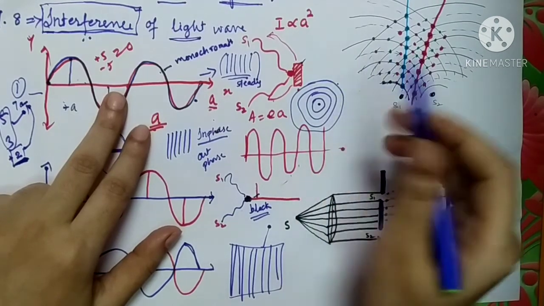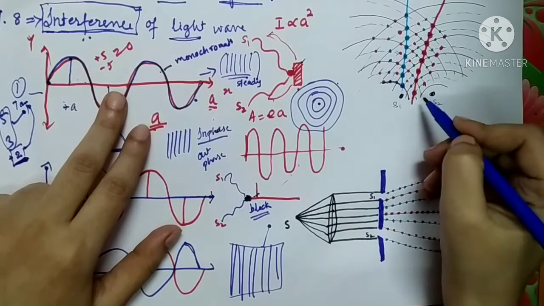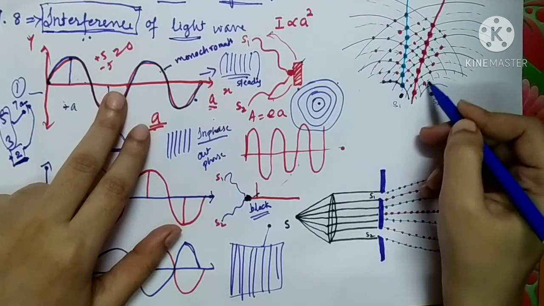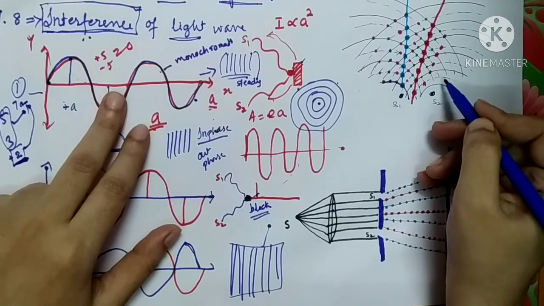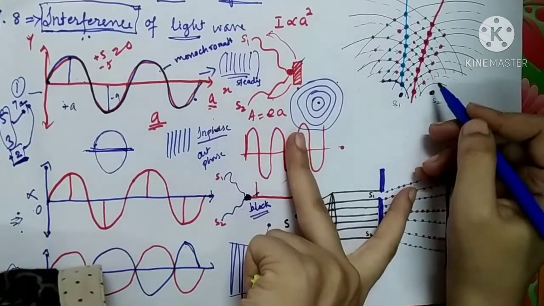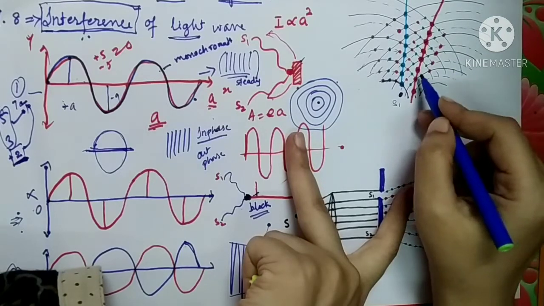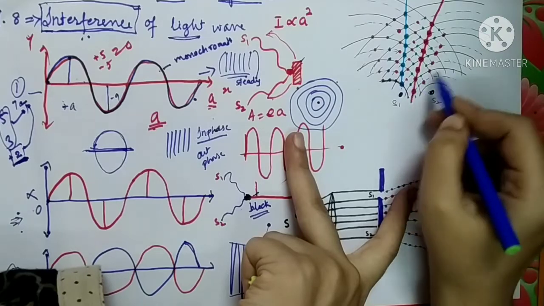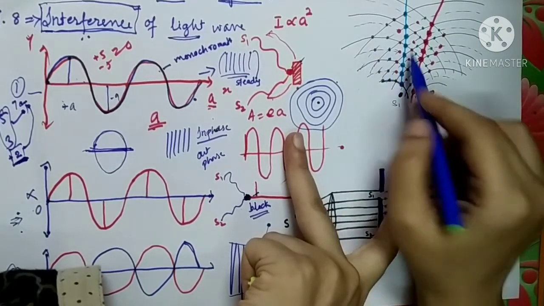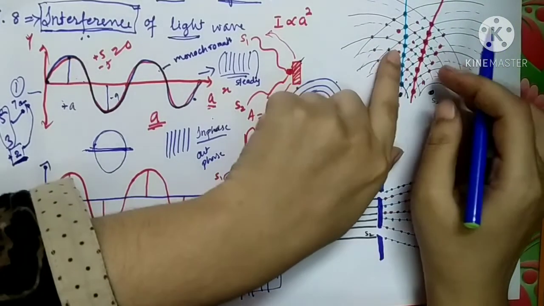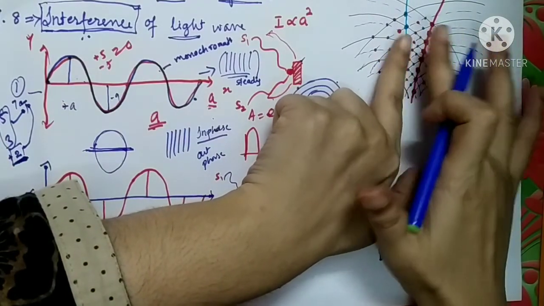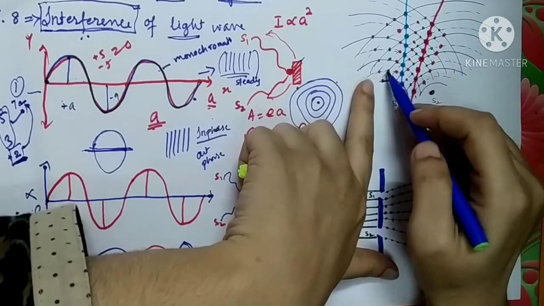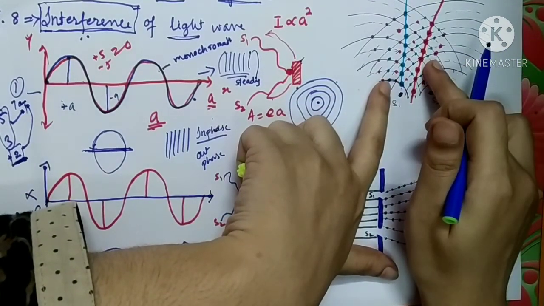Here the continuous line represents the crest and the dotted line represents the trough. I have drawn all the wavefronts emitting from the two sources S1 and S2, in a crest, trough, crest, trough pattern. These two waves are going to coincide with each other, and such a pattern will be obtained on the surface of water.